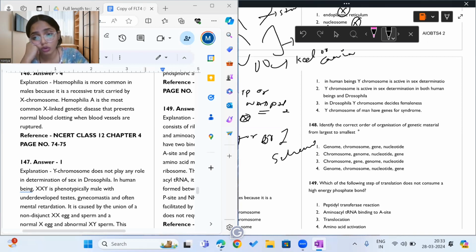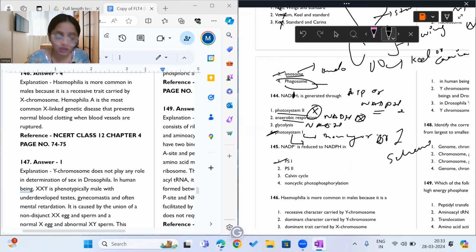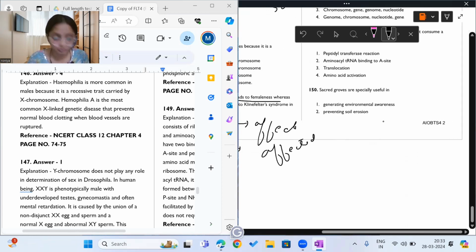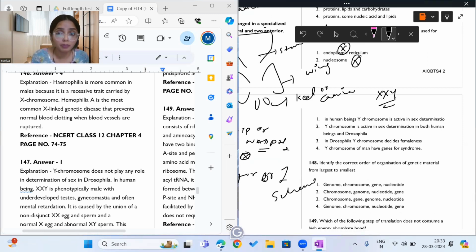Is the Y chromosome active in sex determination in both human beings and Drosophila? No, no. In Drosophila, the Y chromosome does not decide femaleness. Does the Y chromosome of man have genes for the syndrome? No, the Y chromosome does not carry the gene for Klinefelter syndrome. It simply occurs because of an extra X chromosome. So the occurrence of Klinefelter with XXY condition proves that in human beings, what does it prove?